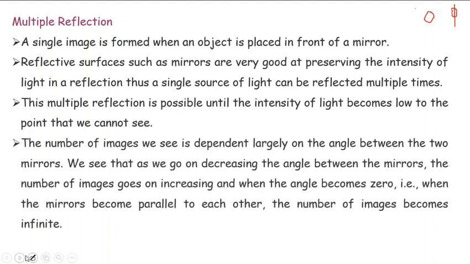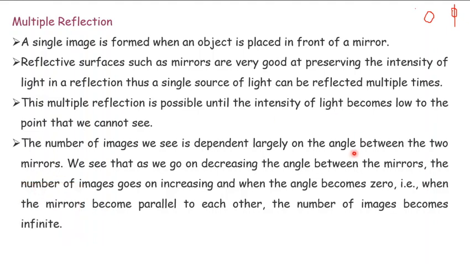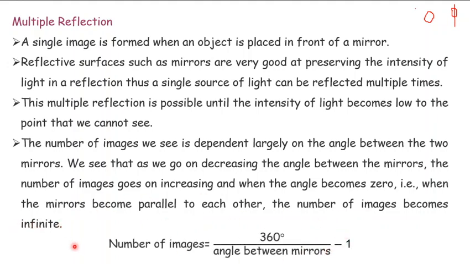The number of images we see is dependent largely on the angle between the two mirrors. We see that as we go on decreasing the angle between the mirrors, the number of images goes on increasing, and when the angle becomes zero, that is when the mirrors become parallel to each other, the number of images becomes infinite. So the number of images can be obtained by this formula: 360 degrees divided by the angle between mirrors, minus 1.